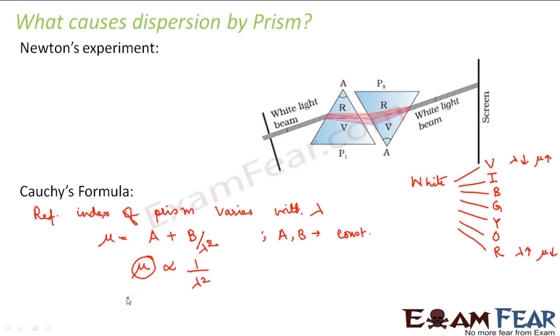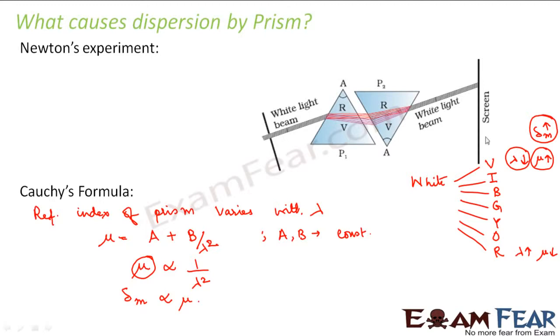We also know from our previous slides that the angle of minimum deviation varies directly with refractive index. So if the refractive index is maximum for violet, that means the angle of minimum deviation will also be maximum for violet.